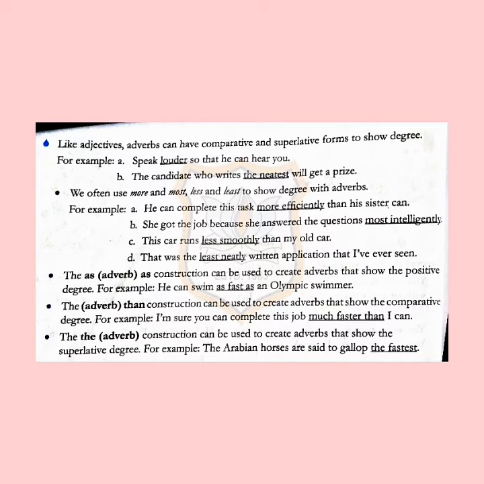As an adverb, the as construction can be used to create adverbs that show the positive degree. For example, he can swim as fast as Olympic swimmers. Second, the adverb then construction can be used to create adverbs that show the comparative degree. For example, I'm sure you can complete this job much faster than I can. Third, the Arabian horses are said to gallop the fastest.